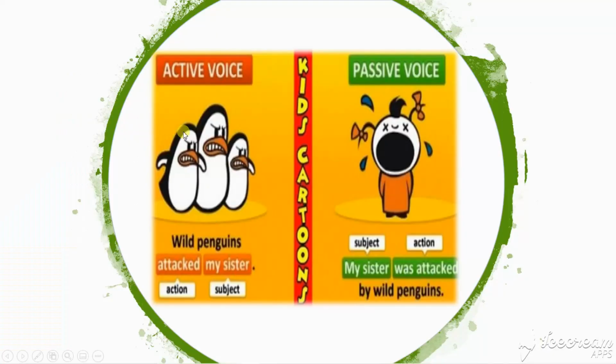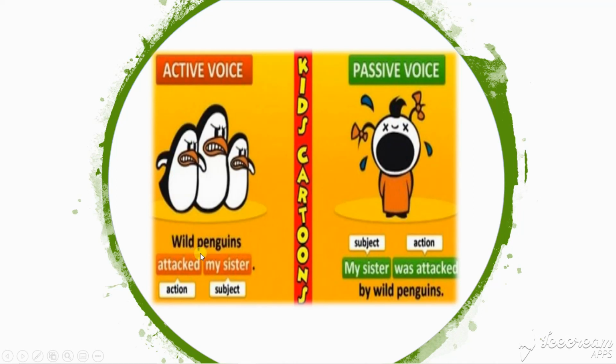See here. We have two voices, two sentences: active and passive. In active, the subject is doing an action, whereas in passive, the subject is not important. The object is important. Let's read the example. Wild penguins attacked my sister. Here the question is, who attacked your sister? Wild penguins. The doer, the performer, is important here.